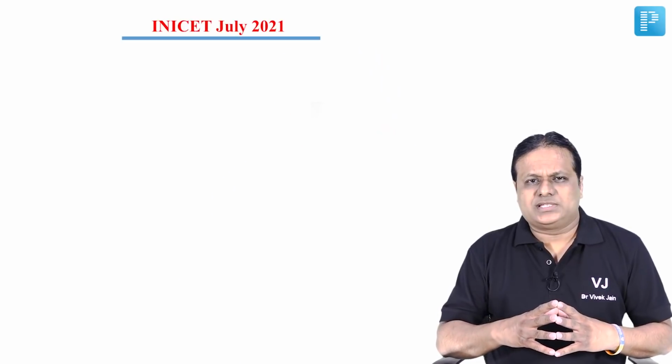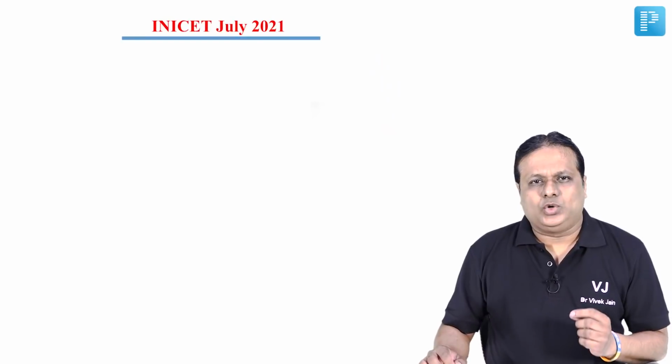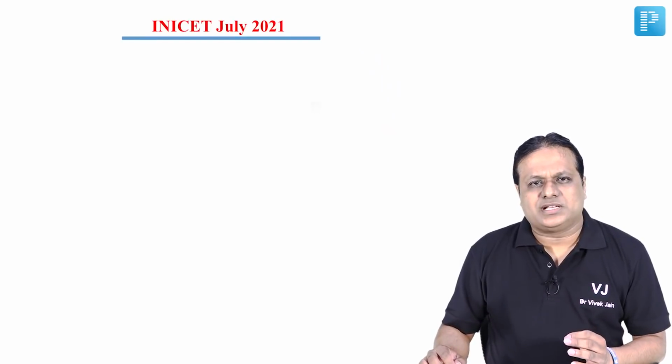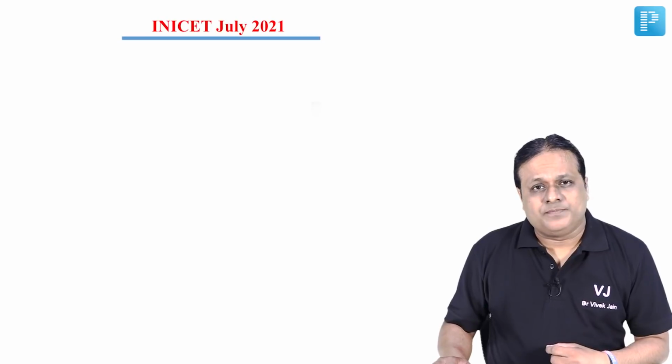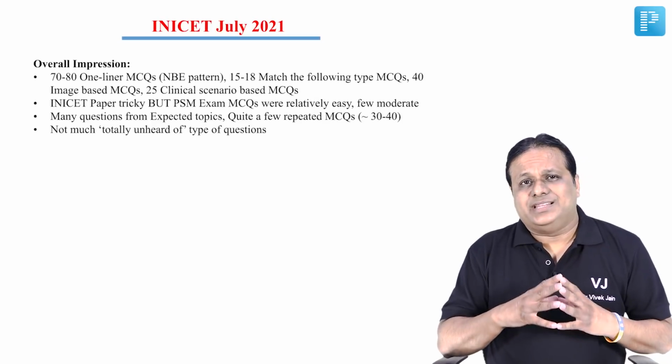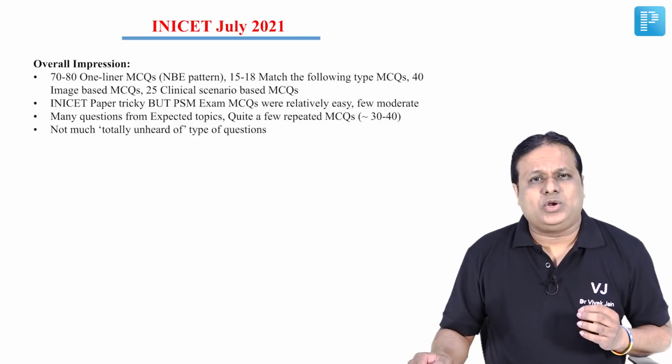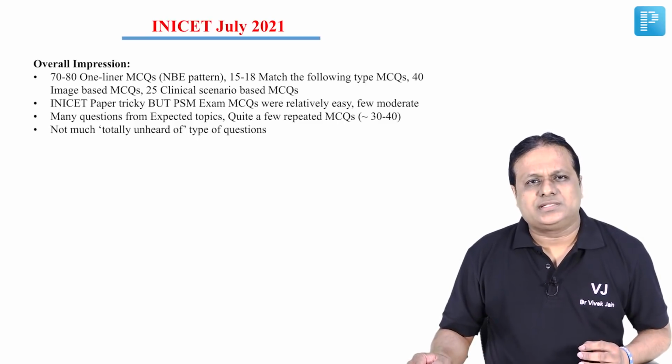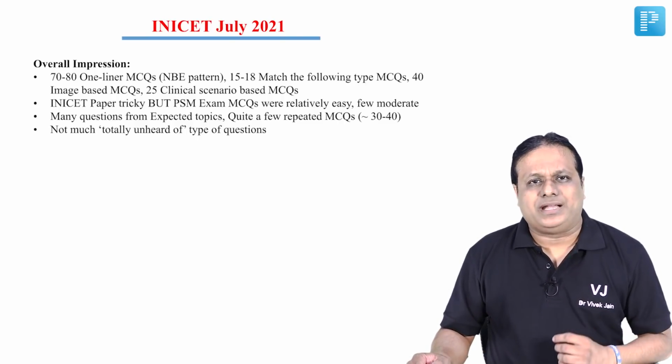Now today we will be discussing all the subject related questions from community medicine which appeared in the INICET exam for July 2021. Before we go ahead, just an impression of mine towards this exam after having discussed the paper extensively with the students. First, I felt that there were total around 70 to 80 questions which were one-liners, typically NBE pattern style.